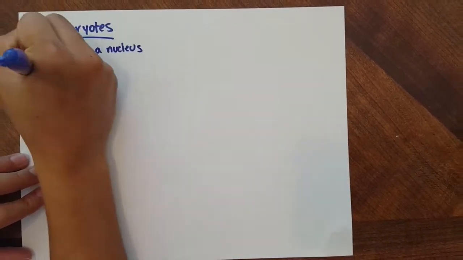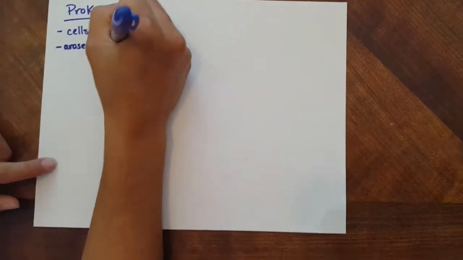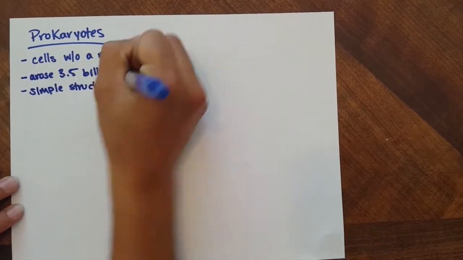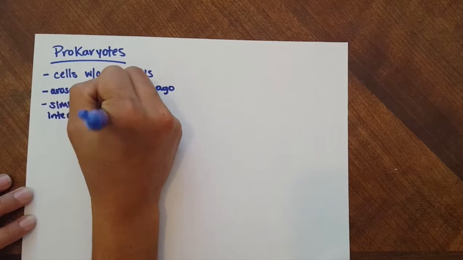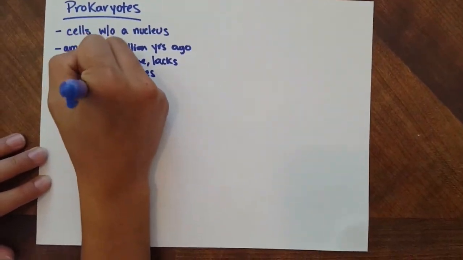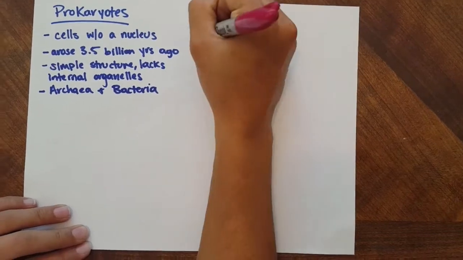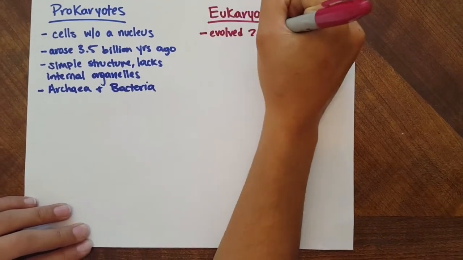Prokaryotes are cells without a nucleus, and they arose approximately 3.5 billion years ago. Prokaryotes encompass 2 out of the 3 domains of life, bacteria and archaea. Eukaryotes, the 3rd domain of life, evolved from prokaryotes, so they are typically more complex and larger than prokaryotes. Prokaryotes also completely lack internal organelles.